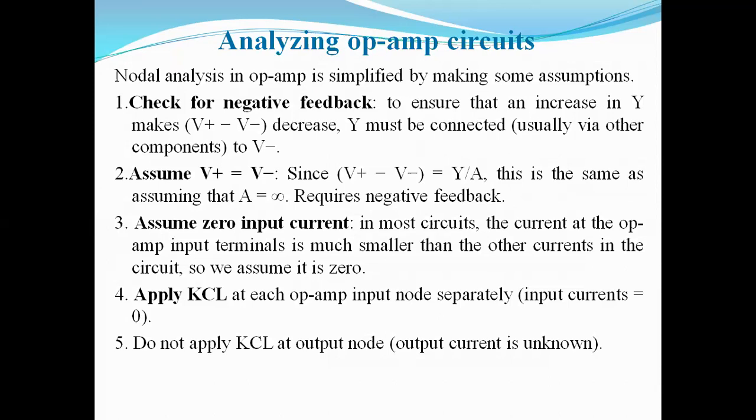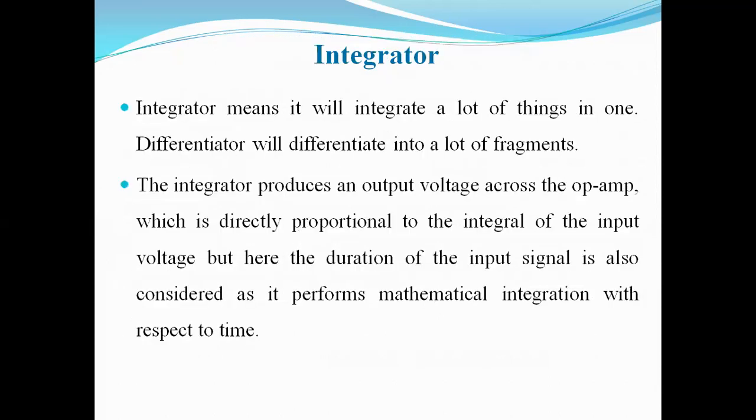We assume a zero input current in most of these circuits. The current at the input terminals is very small, in the range of nanoamperes, so we consider it as zero. We apply KCL at each op-amp input node separately, but KCL is not applied at the output node because it is unknown. So let us start with an integrator.